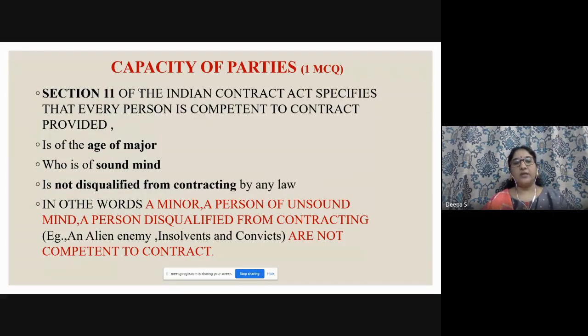As examples, I have given an alien enemy, insolvents, and convicts, who are not competent to contract. They may give these once they ask in the options. So we got minor, unsound mind, and disqualified, and some other thing. You have to identify the odd man out. So here you can expect one multiple choice question.